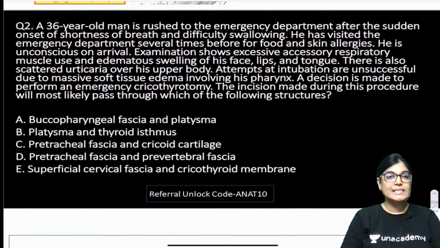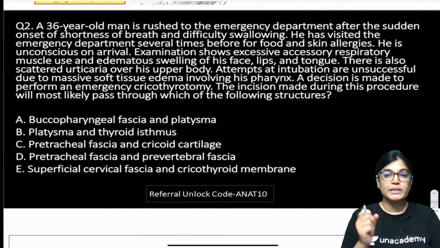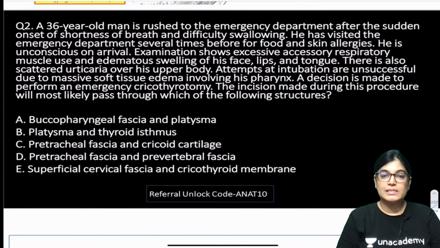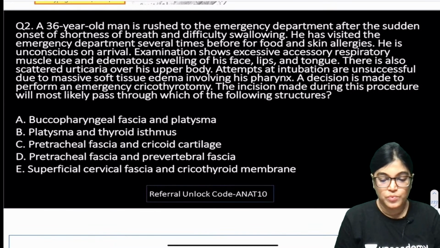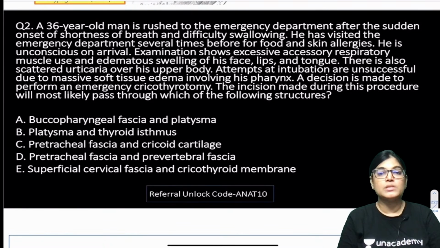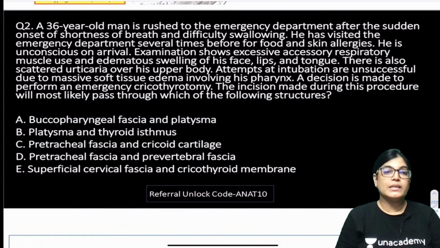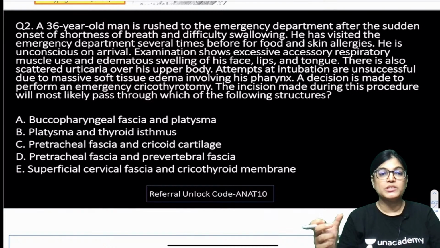A 36-year-old man rushes to the emergency department after the sudden onset of shortness of breath and difficulty in swallowing. He has visited the emergency department several times before for food and skin allergies. He is unconscious on arrival. Examination shows excessive use of accessory respiratory muscles and edematous swelling of the face, lips and tongue. There is also scattered urticaria over the upper body. Attempts at intubation are unsuccessful.